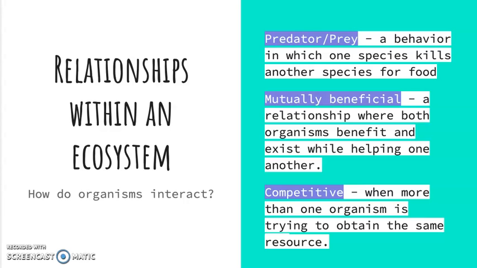So we've talked about these a little bit before. We've talked about predator and prey relationships, where a behavior in which one species kills another species for food. We've talked about mutually beneficial relationships, or dependent relationships, which is a relationship where both organisms benefit and exist while helping one another. And we've talked about competitive relationships, when more than one organism is trying to obtain the same resource.